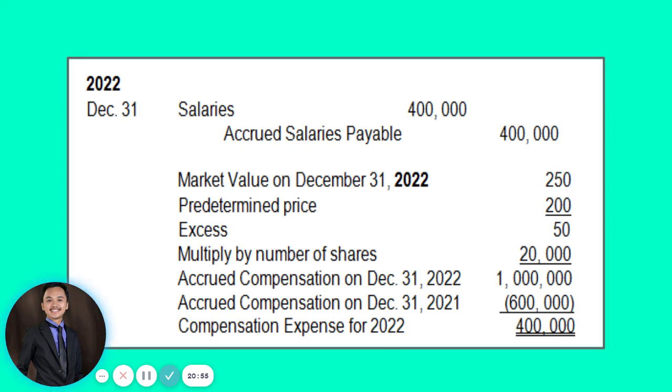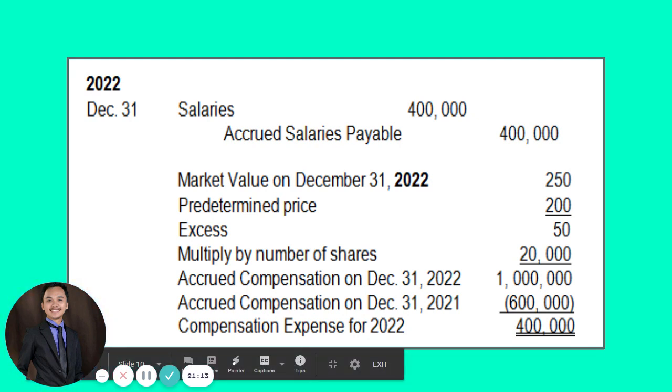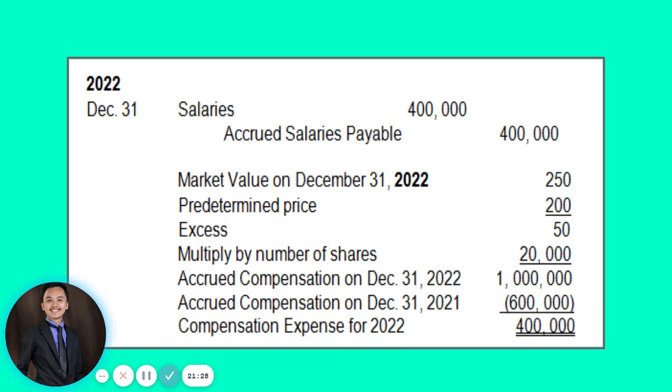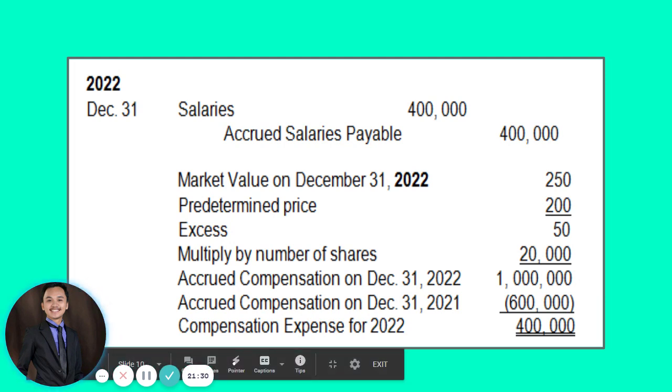So where did we get that 400,000? So from the same process, guys, market value on December 31, 2022 of 250,000 versus your predetermined price na 200. So that means the excess is 50 pesos. So 50 pesos times total number of shares na 20,000. So the accrued compensation expense on December 31, 2022 should be 1 million. Okay? For the entire 4 years, your total accrued compensation expense should be 1 million.